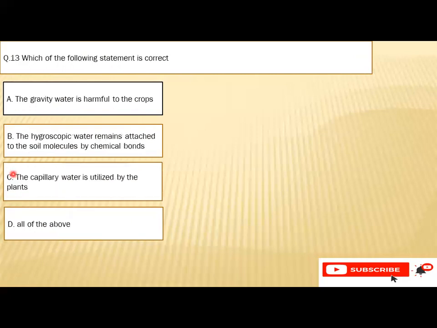Question number 13 is which of the following statement is correct? A. The gravity water is harmful to the crops. B. The hygroscopic water remains attached to the soil molecules by chemical bonds. C. The capillary water is utilized by the plant. Or D. All of the above. So C is the right option.